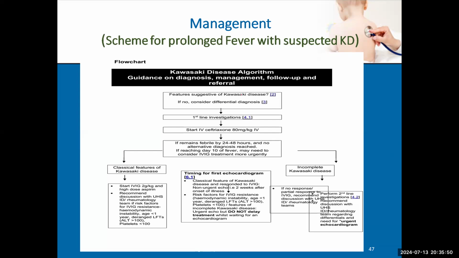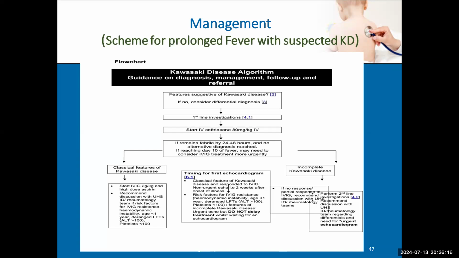So if a patient comes with fever less than 5 days, we'll start antibiotics if we suspect bacterial infection. If the fever persists for more than 5 days, it is suspected to be Kawasaki. We'll look at the criteria. If the criteria fit Kawasaki, we'll start IVIG. If the criteria fit incomplete Kawasaki, we'll also start IVIG.